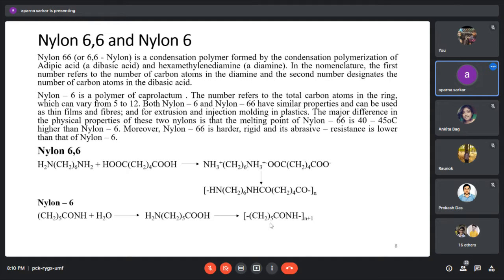Now, this nylon 6 and nylon 66 have similar properties, but they have some differences also. The main difference between nylon 66 and nylon 6 is that the melting point of nylon 66 is 40 to 45 degrees quite higher than the nylon 6.